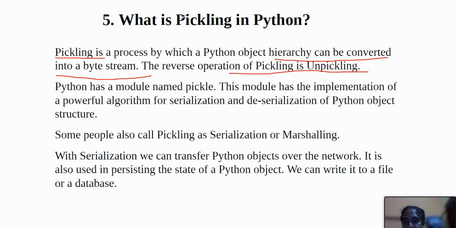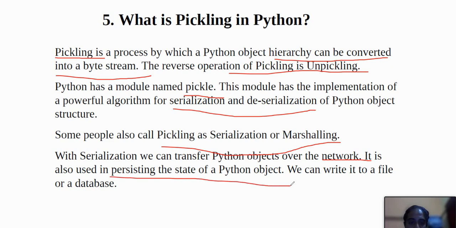The most important thing is that Python has a module named pickle, and this module has the implementation of a powerful algorithm for serialization and deserialization of Python object structure. Some people also call pickling serialization or marshalling. With serialization we can transfer Python objects over the network, and it is also used for persisting the state of a Python object, so we can write it to a file or a database.